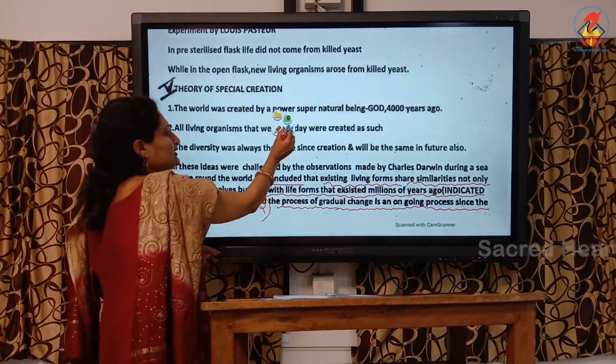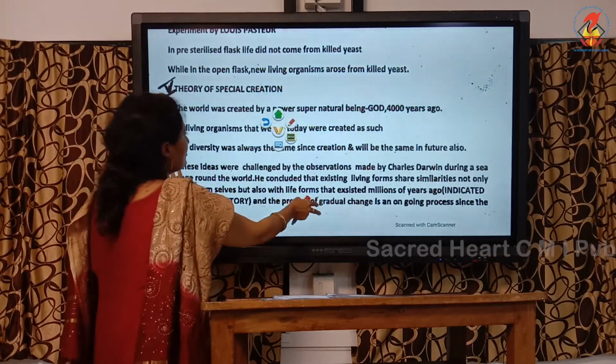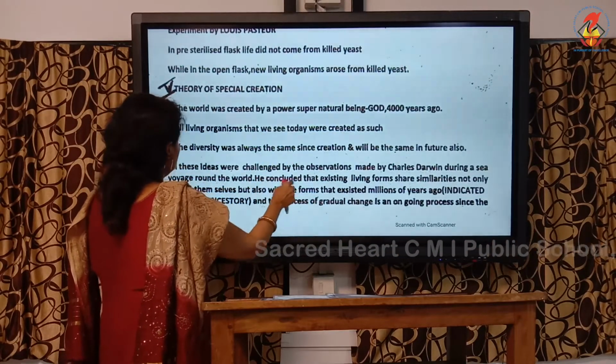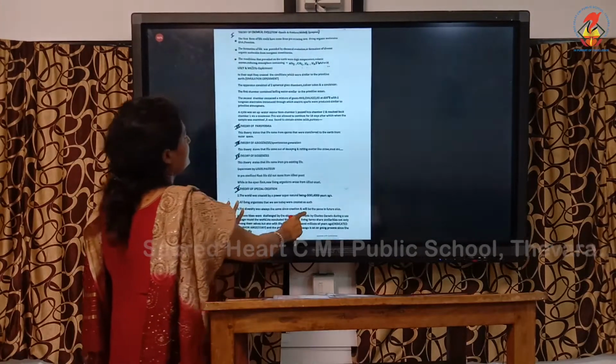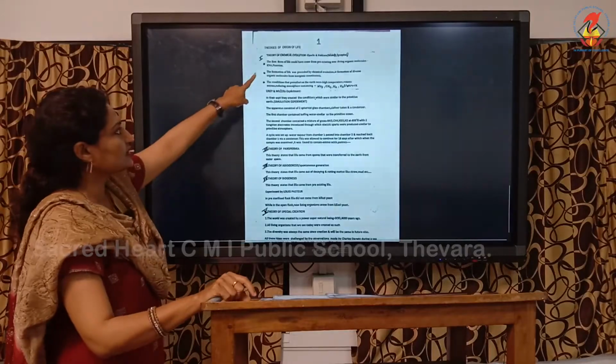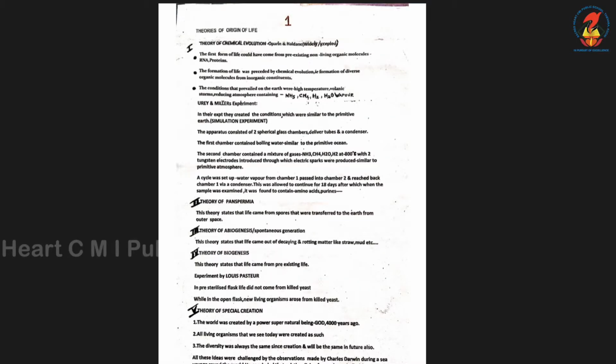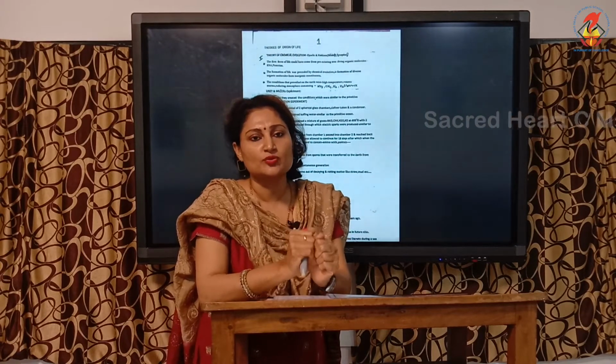Clear? I hope all these theories of the origin of life are clear to you all. So the theories are starting from the widely accepted theory of chemical evolution put forward by Oparin and Haldane. The second theory of panspermia put forward by the Greek thinkers. Theory of abiogenesis or spontaneous generation. Then theory of biogenesis by Louis Pasteur, and the theory of special creation all religions hold. And this particular theory was challenged by Charles Darwin, and he came out with two very important observations, and thus he is considered the father of evolution.